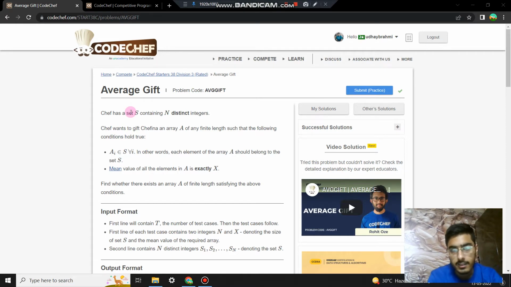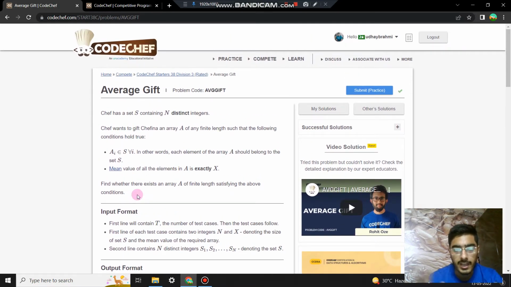Each A_i belongs to S, for all i. In other words, each element of the array A should belong to set S. The mean value of all the elements in the array A is exactly X. Find whether there exists an array of finite length satisfying the above conditions or not.